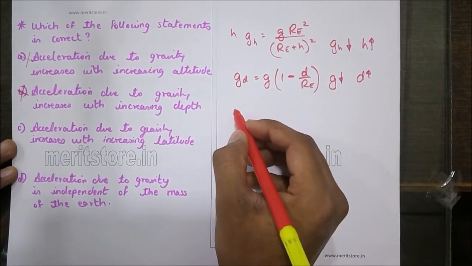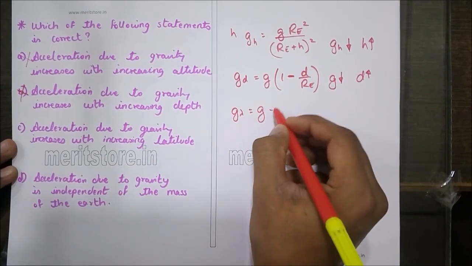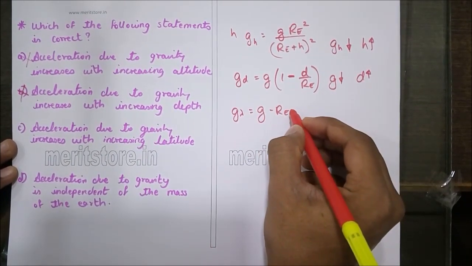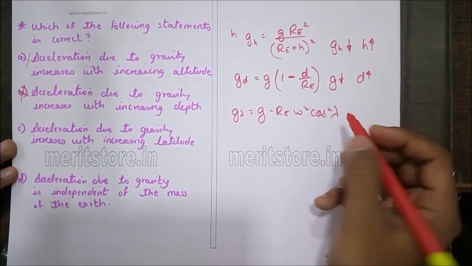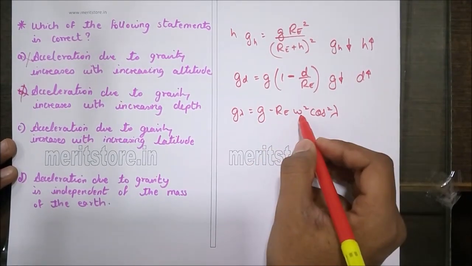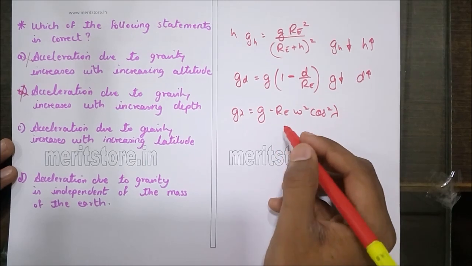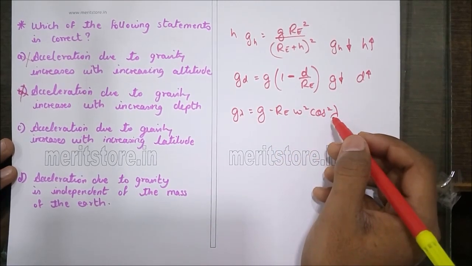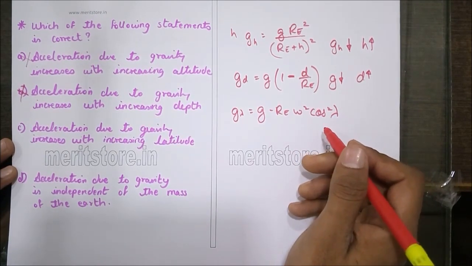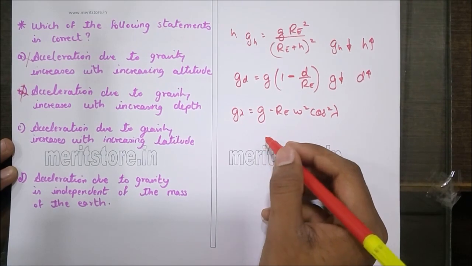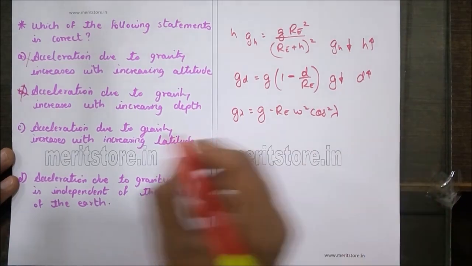Now the variation of acceleration due to latitude is given by g minus Re omega squared cos squared lambda, where omega is the angular velocity of the rotation of the earth. As we can see, acceleration due to gravity increases with increasing latitude, therefore option C is the correct answer.